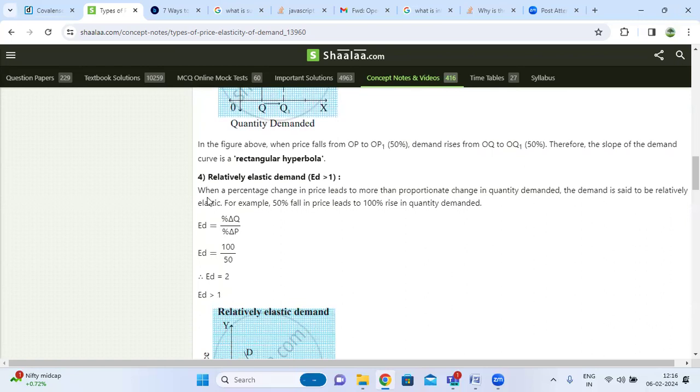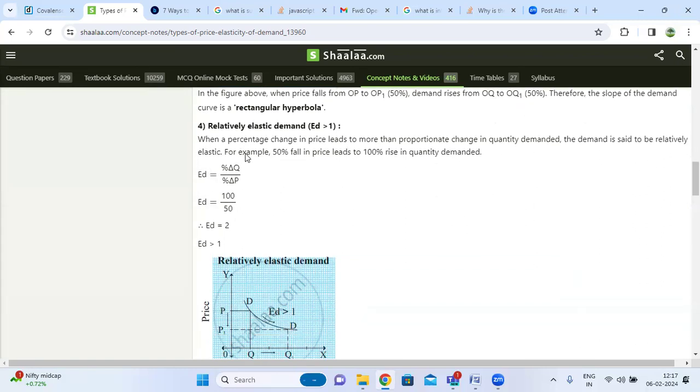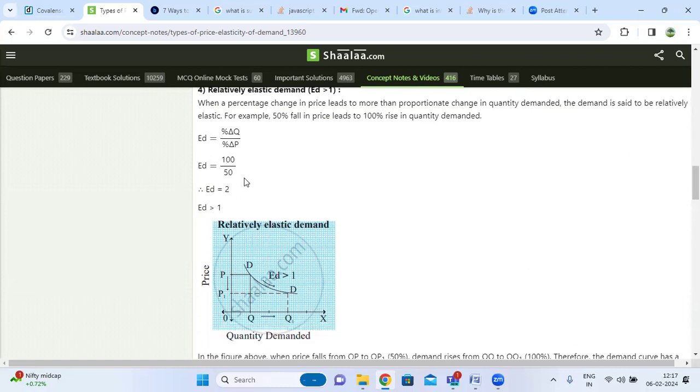Next is the relatively elastic demand. The relatively elastic demand is when the percentage change in quantity demanded is greater than the percentage change in price. So the change in quantity demanded is greater than the change in price.